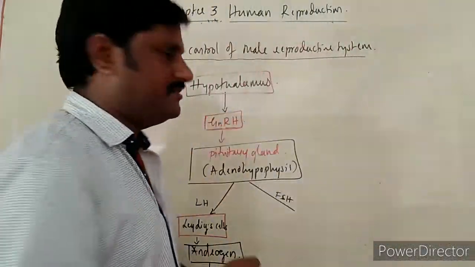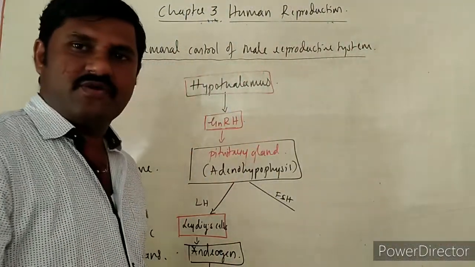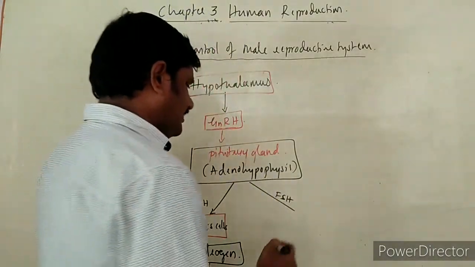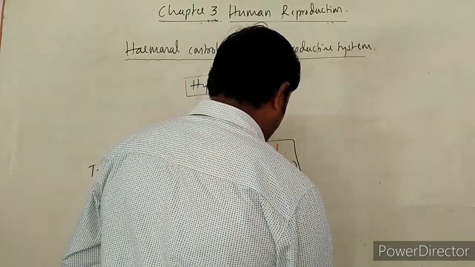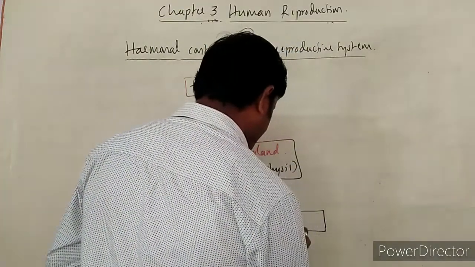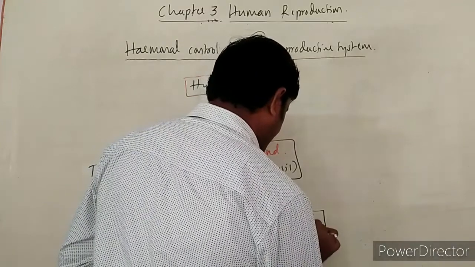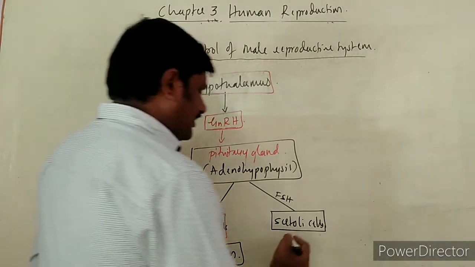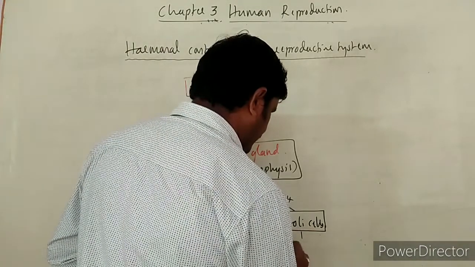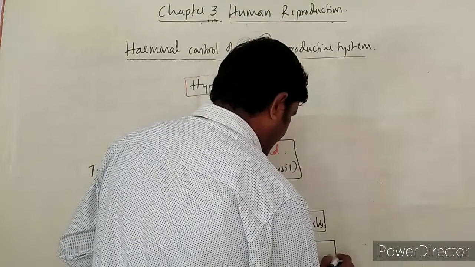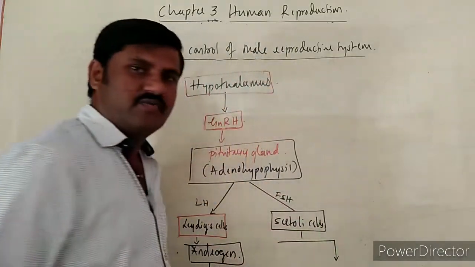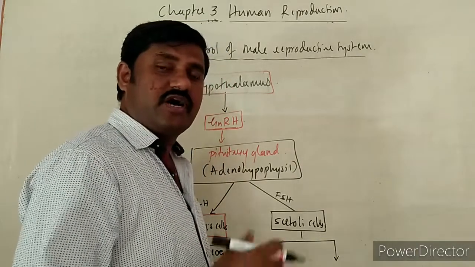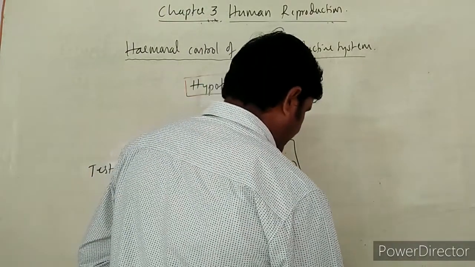And one more thing is what? FSH. What does this FSH do? It is very important, and this stimulates the Sertoli cells. This Sertoli cell helps in maintenance and release of one of the very important hormones, or protein, ABP it is called.